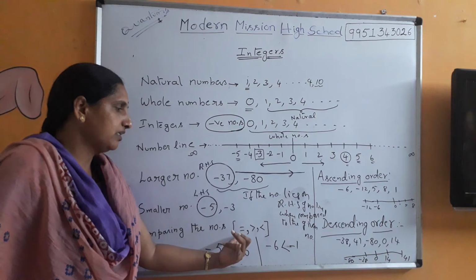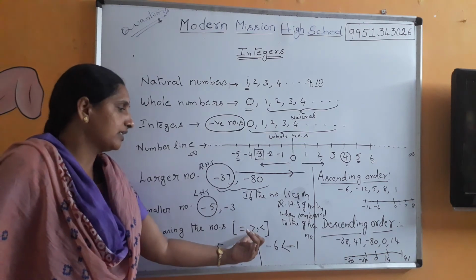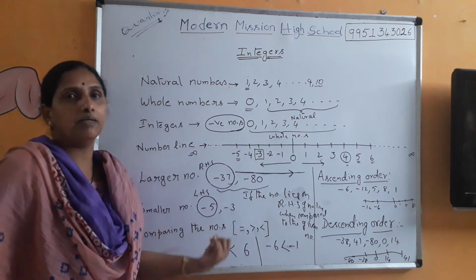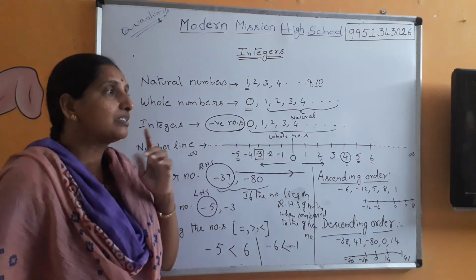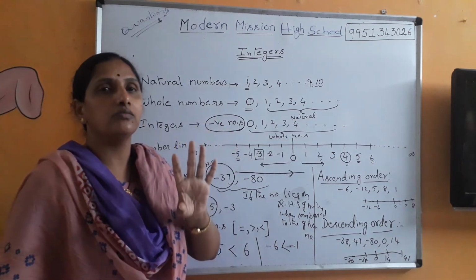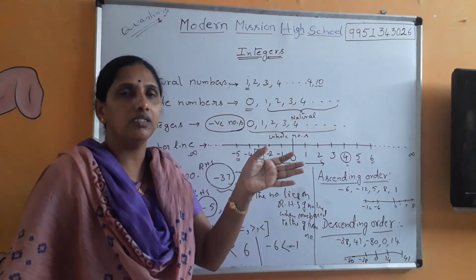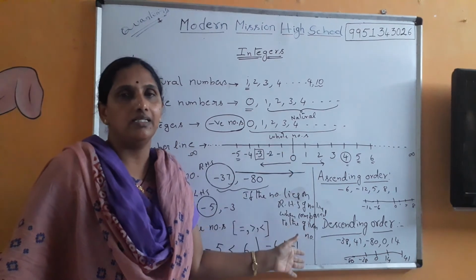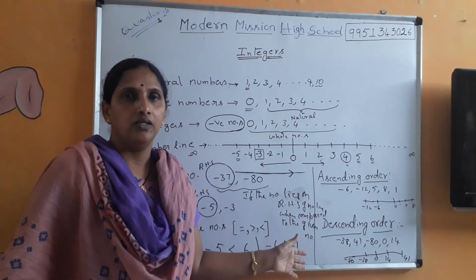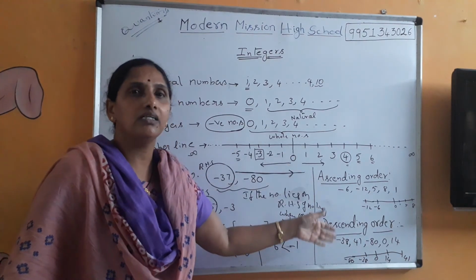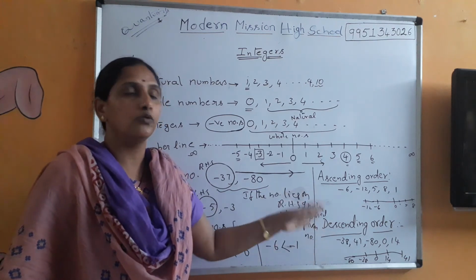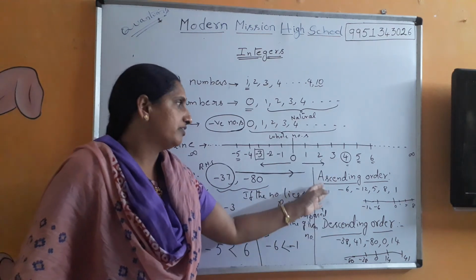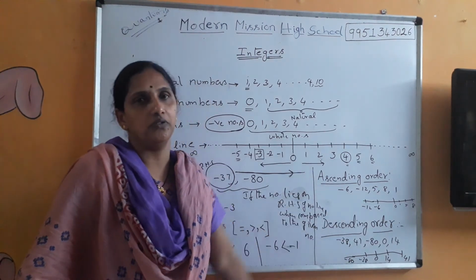When both the numbers are equal, you use equal to symbol and then greater than, then less than symbol. And we have discussed two examples also here. Always remember to decide whether bigger or smaller number. Please try to imagine number line until you are perfect with these integers. When you do it systematically in the beginning classes, afterwards there won't be any need for you to draw all this. Clear? So now ascending order and descending.